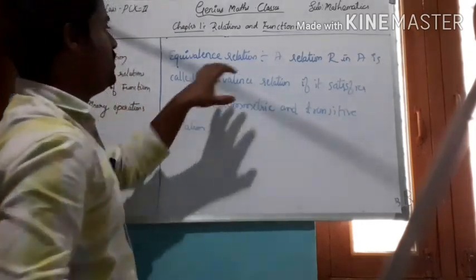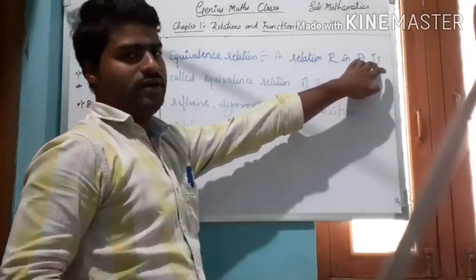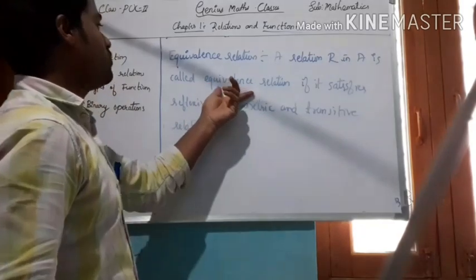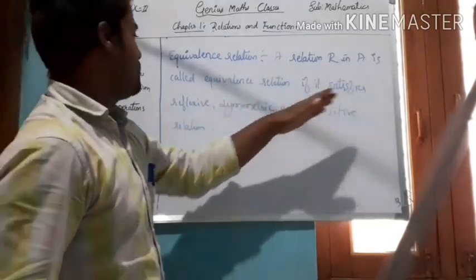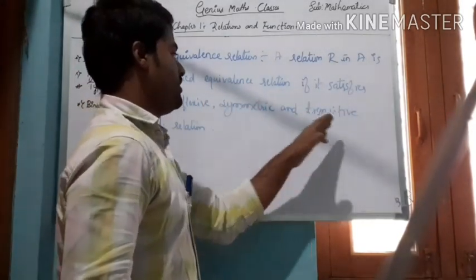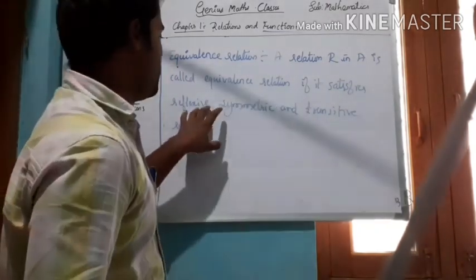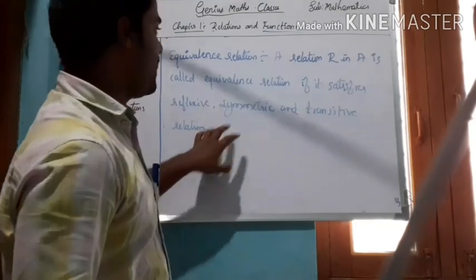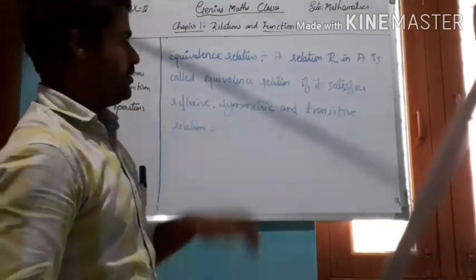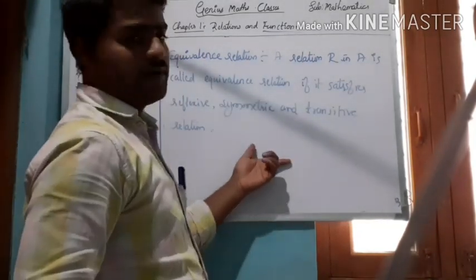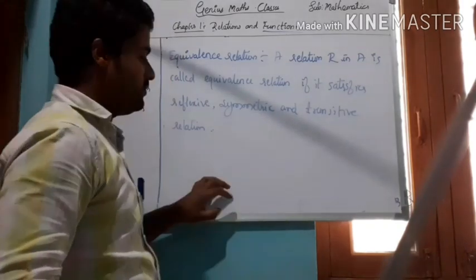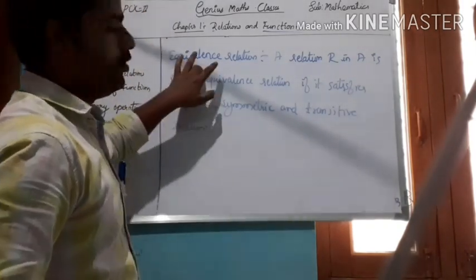The best example is the previous example I have explained; that is the best example for equivalence relation.